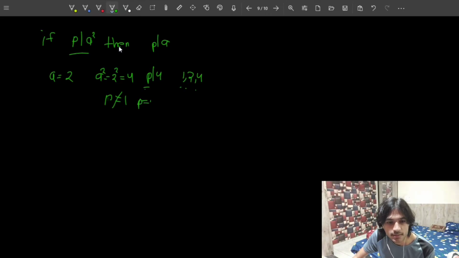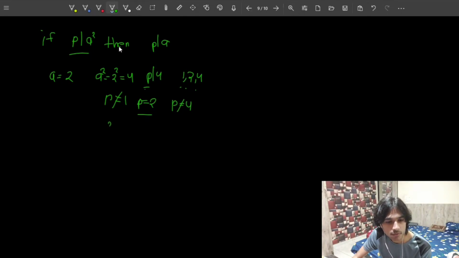If P is exactly equal to 2, then this is a possibility, right? Because 2 itself is a prime number and 2 divides 4. If P equals to 4, then you will notice that 4 does divide 4, but 4 itself is not a prime number, right? That means this is also not possible. So the only possibility for P is equal to 2.